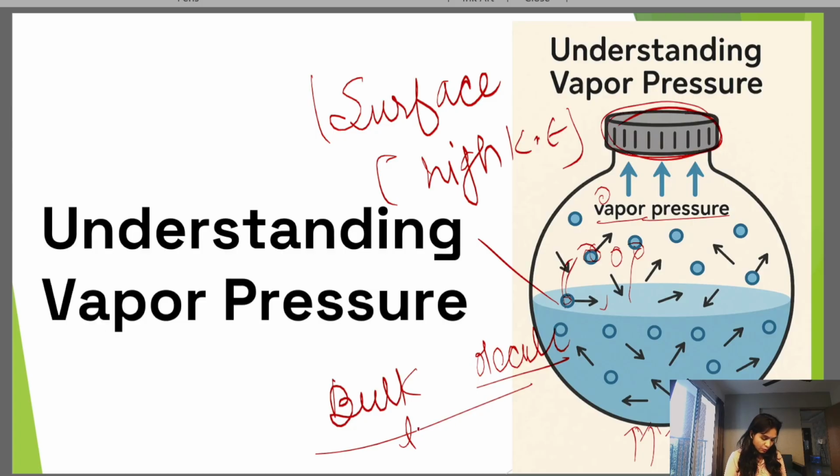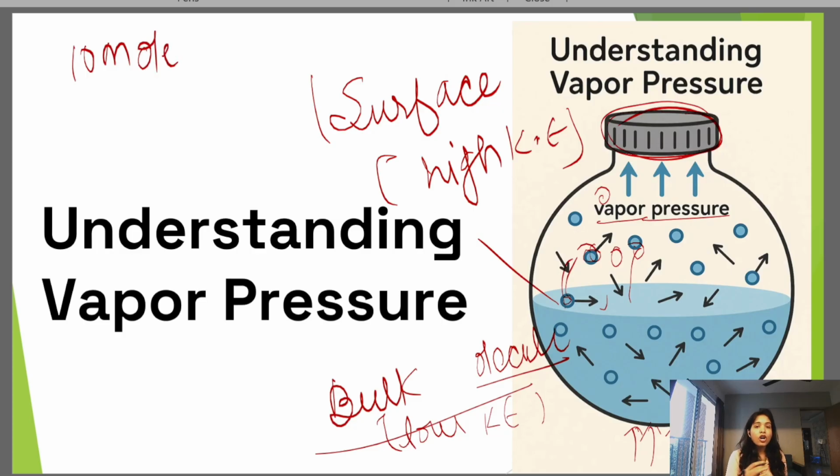That means bulk molecules have low kinetic energy, so they can collide very easily. Clear?